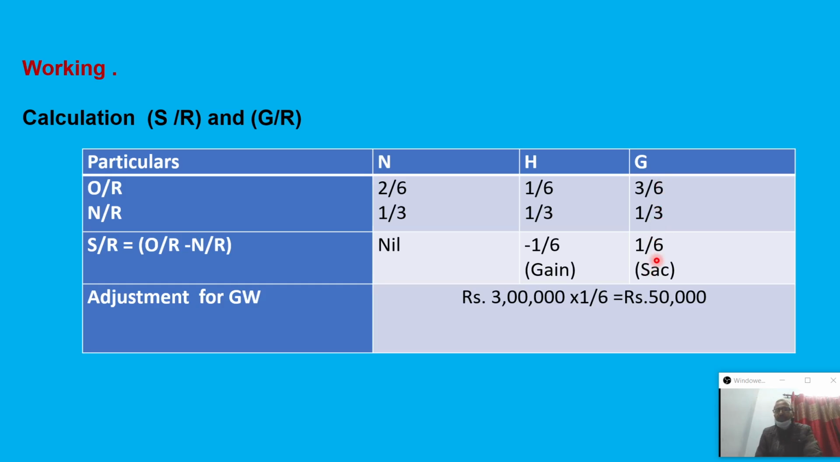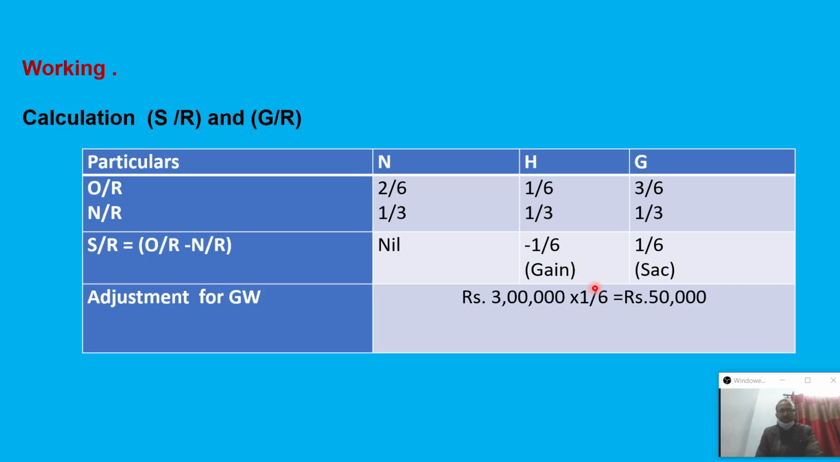So therefore we can say that is sacrificing. The new partner, the third partner, is sacrificing 1/6 here, whereas the second partner here gains 1/6, and we know that sacrificing always equals gain. So how much is sacrificed? 1/6. How much is gained? That is also 1/6.